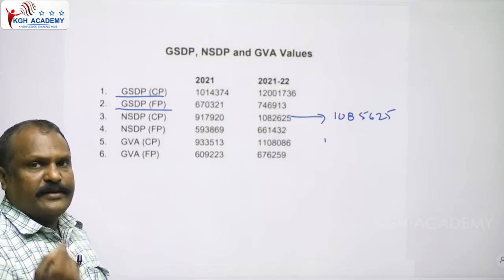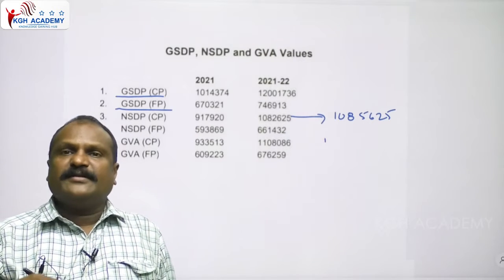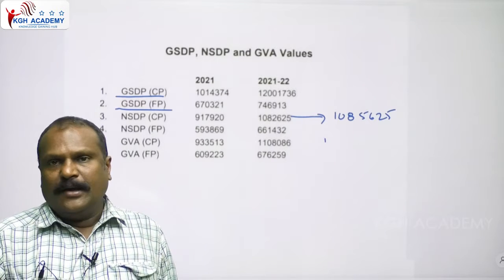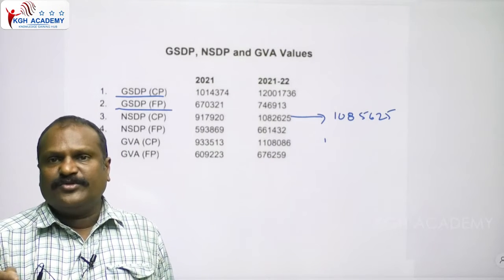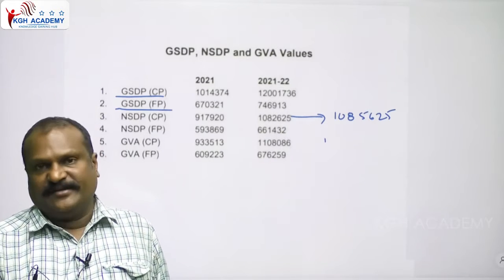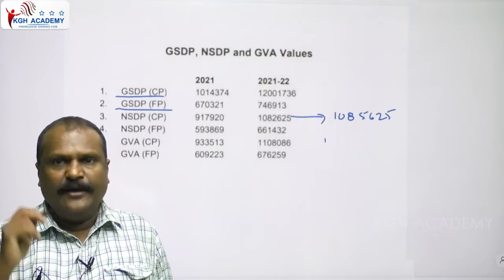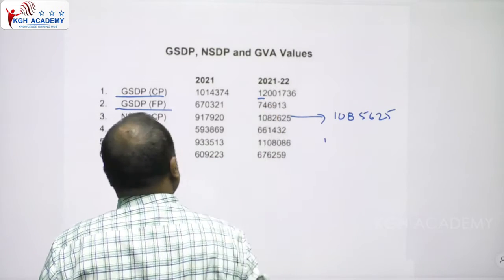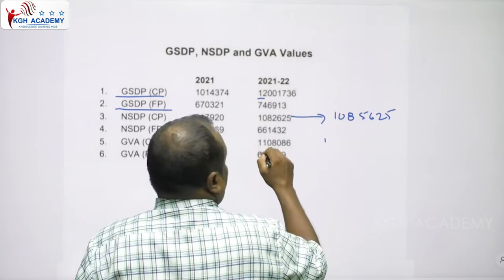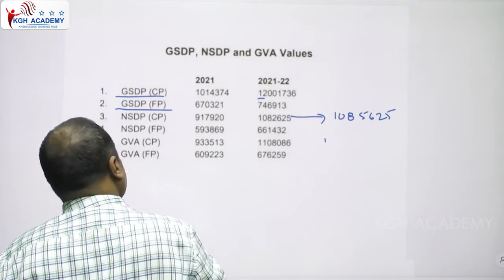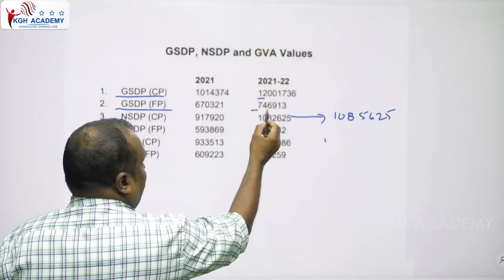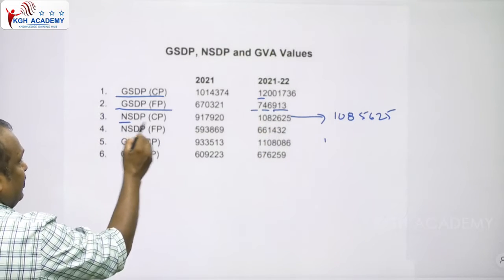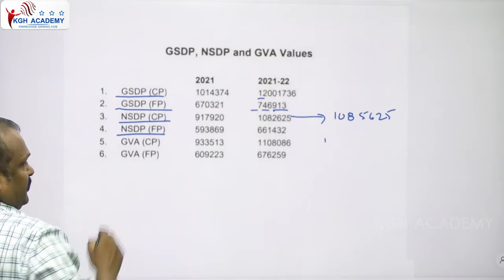Generally, current price is greater than the fixed price. Why are the current prices greater than fixed prices? Because current prices include the present prices, whereas fixed prices include the base year prices. That's why current prices are greater than fixed prices. See, the GSDP at current prices is 12 lakh 1,736 crores, whereas GSDP at fixed prices is 7,46,913.